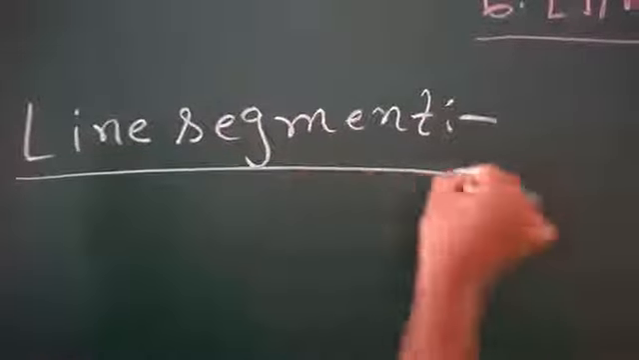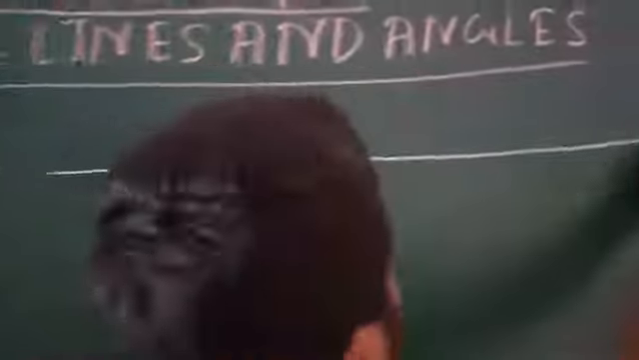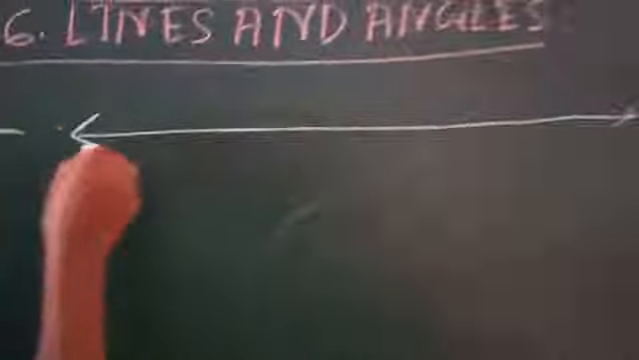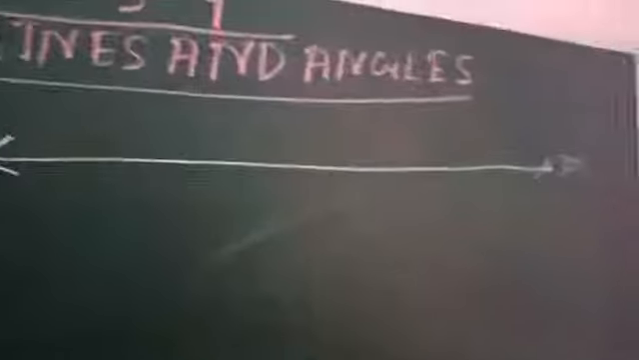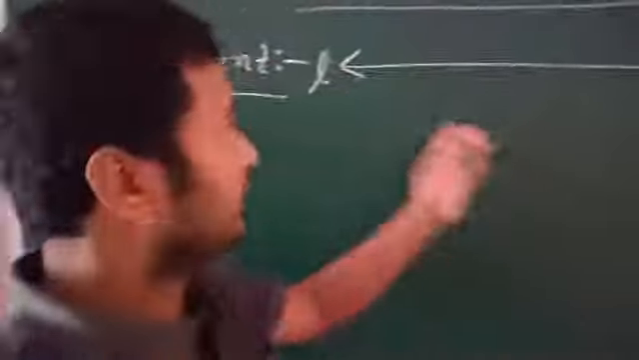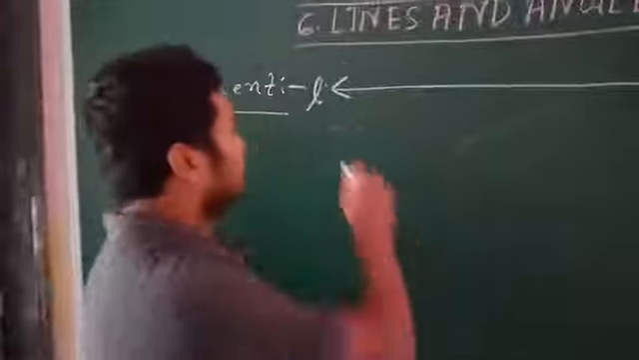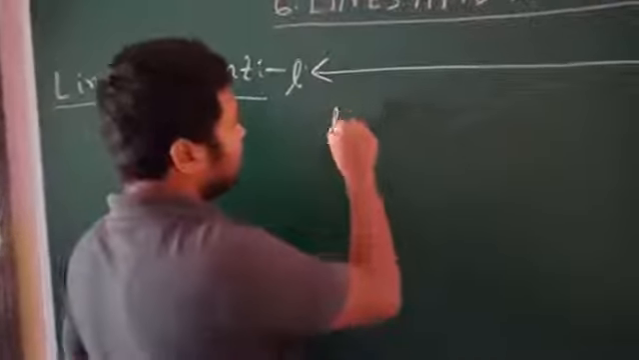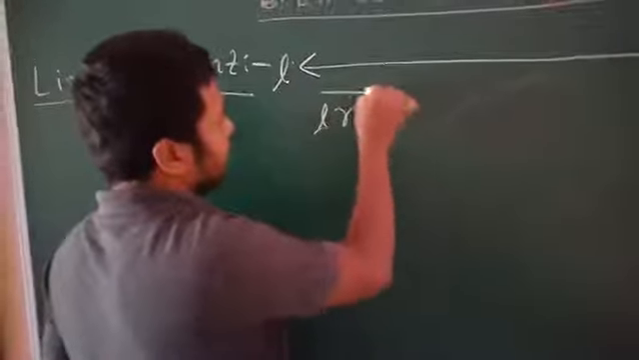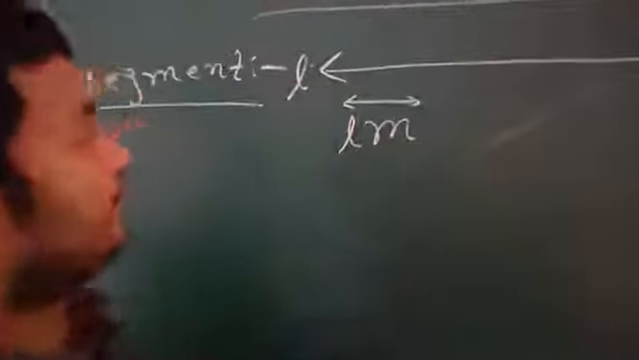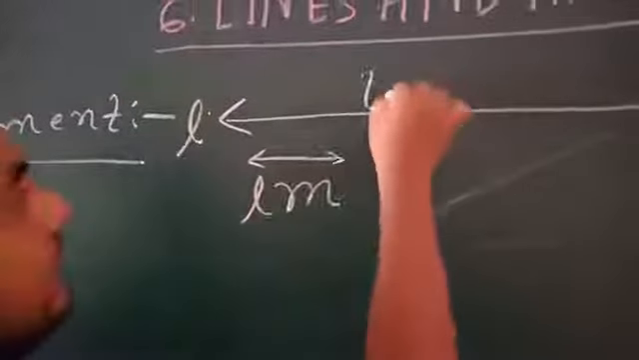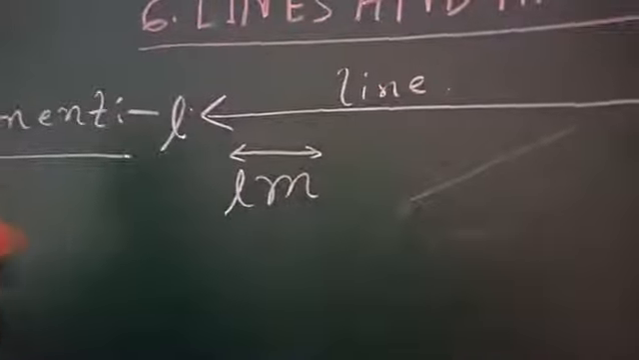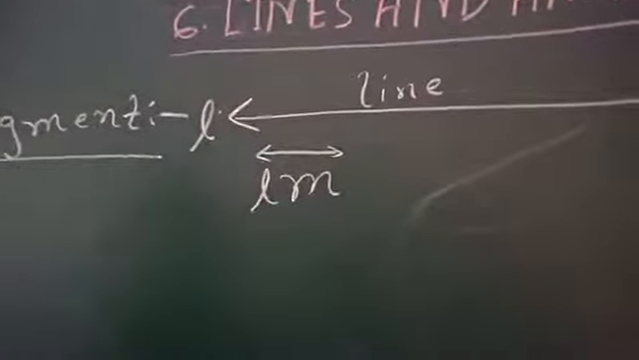A line segment comes from a straight line. Suppose this is a line. This LM, suppose LM is a line. A line has no ending. It goes both sides. A line does not have any ending. So lines are represented by LM and an arrow on both sides. This side also arrow, this side also arrow. So this is a line. This is not a line segment. Now this is of course a straight line.